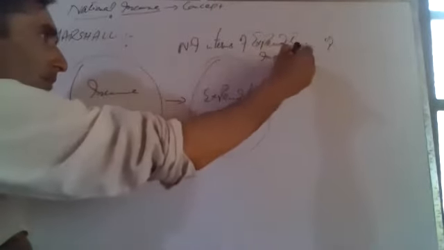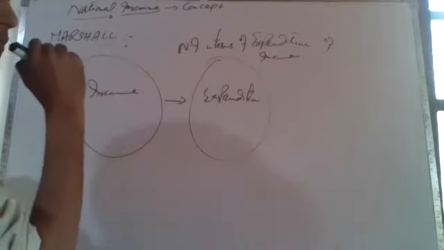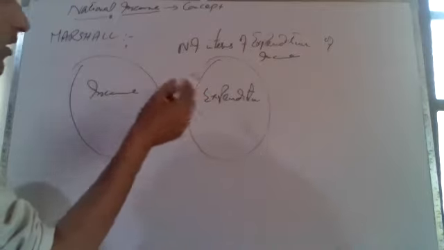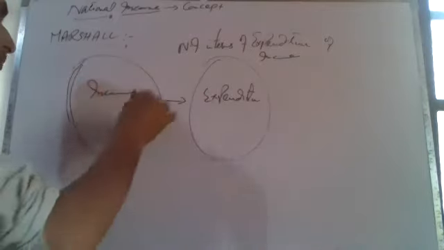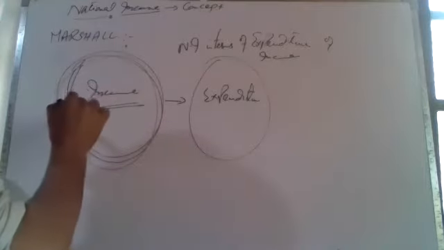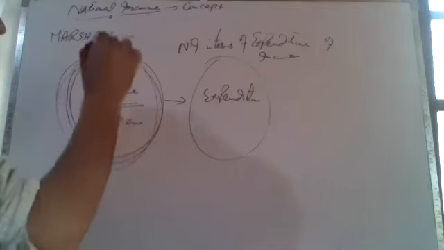It is a phrase that one man's income is another man's expenditure. All the people of the economy have earned income, for example, 500 crore.